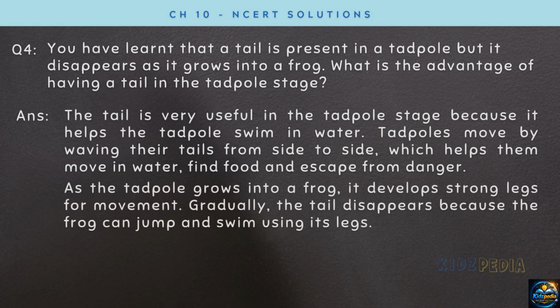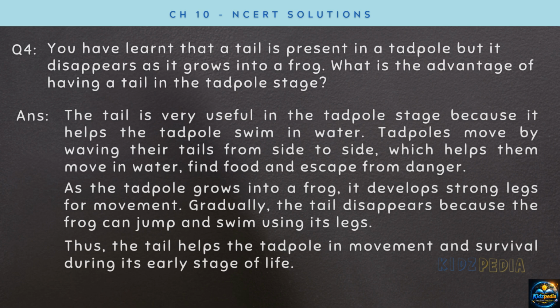As the tadpole grows into a frog, it develops strong legs for movement. Gradually, the tail disappears because the frog now can jump and swim using its legs. Thus, the tail helps the tadpole in movement and survival during its early stage of life.